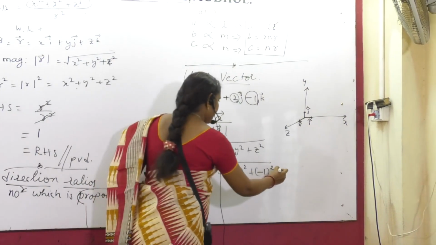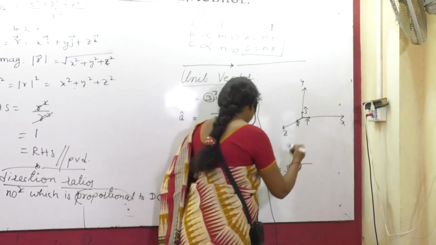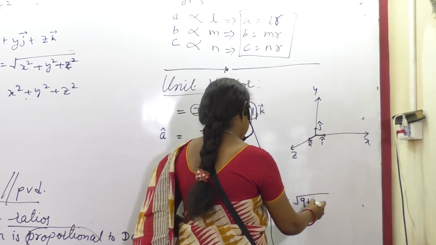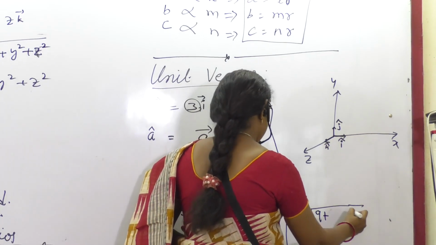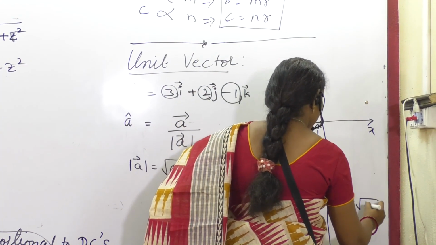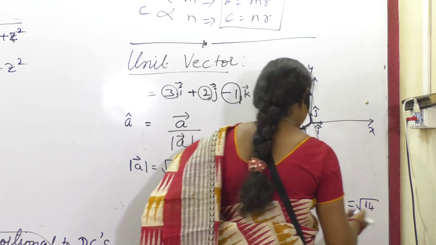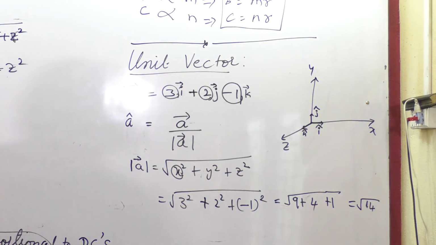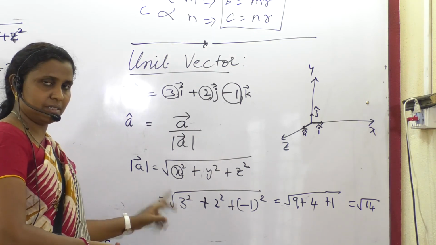Now, let us calculate the magnitude. 3 square is 9, plus 1, 10, plus 4, 14. Root 14, not needed to calculate further. Let it be root 14. Am I right? Is it correct? Okay.